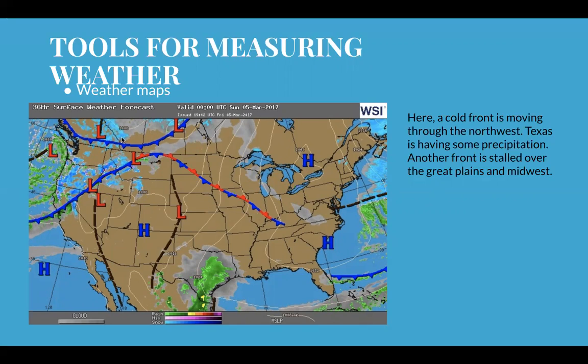So you can see this is going to be heading this way, and these little points are showing you the direction where it's going. It's probably going to move that stalled front right on, moving this one down as well. And so you can look around and see a high pressure, low pressure, low pressure, low pressure. You see all this precipitation here, which is affecting these mountain ranges. The Sierra Nevadas and the Cascades are getting some snow here, and then the northern Rockies are getting some snow as well. There's a cold front down there. All right, so it just kind of illustrates what's going on in the area.